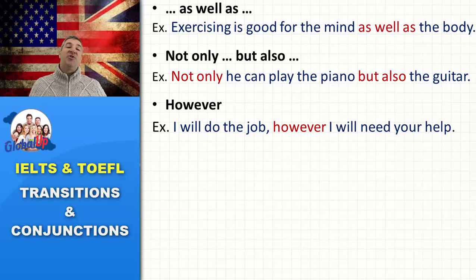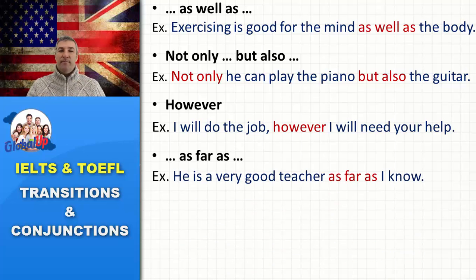However, I will need your help. So it's like an exception. It's a condition, right? I will do the job. However, I will need your help. Okay? Let's take a look at another example.